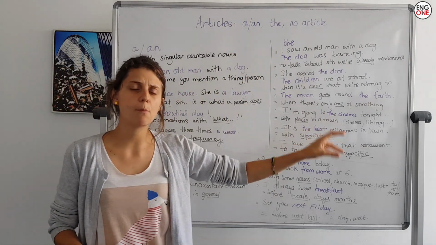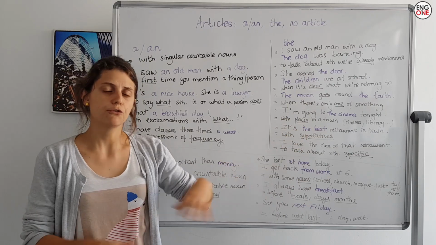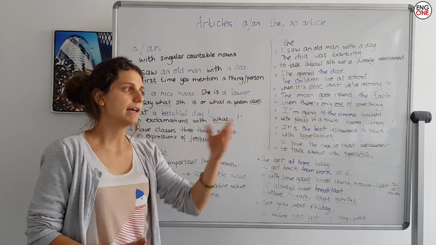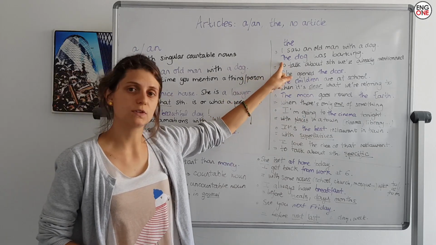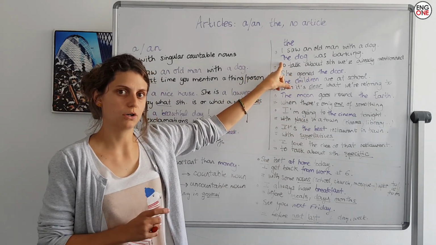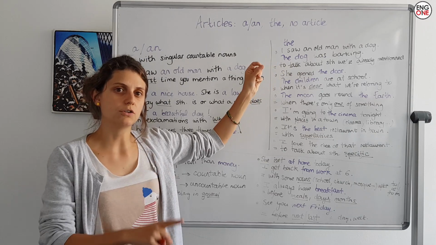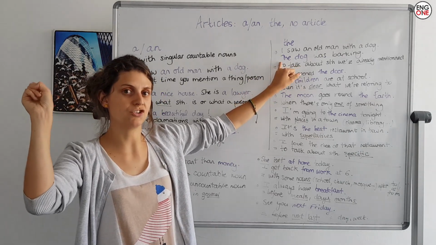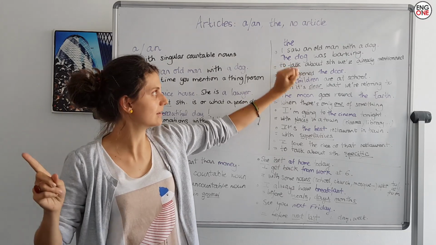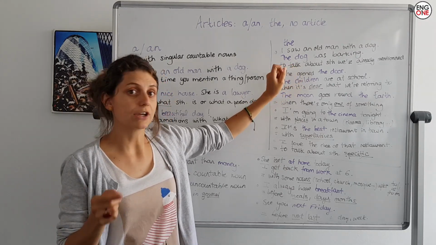Do you remember this old man and the dog? Right, first time I mentioned it, I saw an old man with a dog. Now, the dog was barking. The dog. I've already mentioned the dog. So now if I say the dog, you know I'm talking about the one I mentioned in the previous sentence. So this time you can use the.